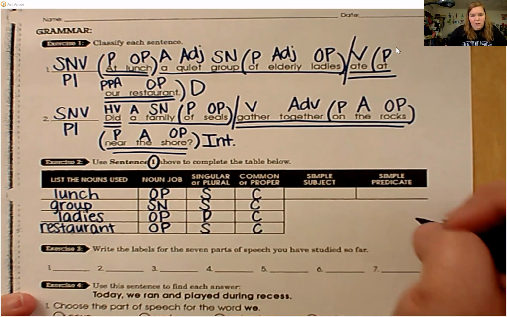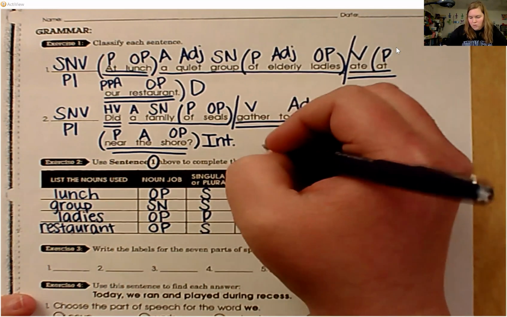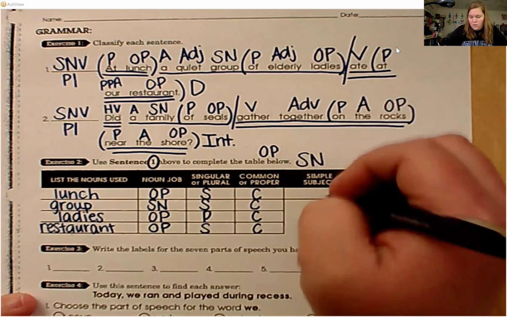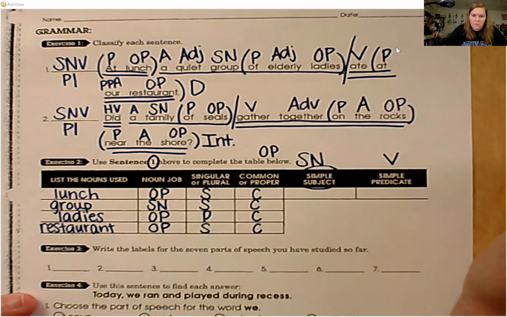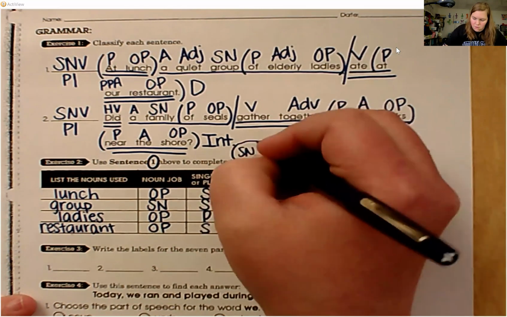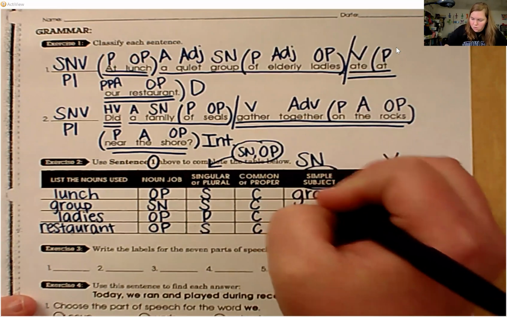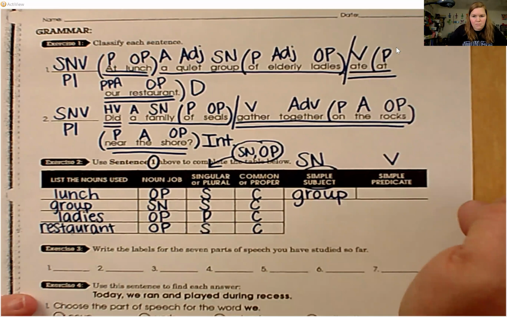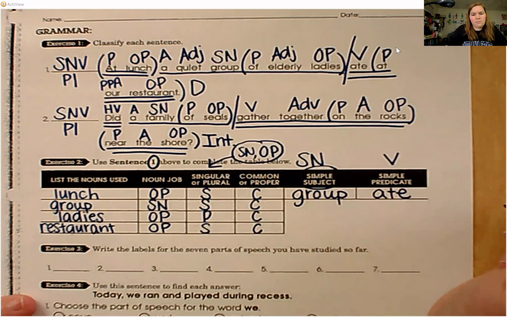So remember, for your noun box, you're looking for subject nouns and object of the prepositions. Okay? Your simple subject is going to be your subject noun, and your simple predicate is going to be your verb. Okay, I'm going to kind of write that differently here. So what was the simple subject? The subject noun is group. And what is the verb of sentence 1? Ate. Group ate. Okay.